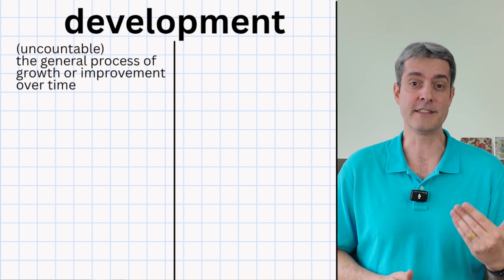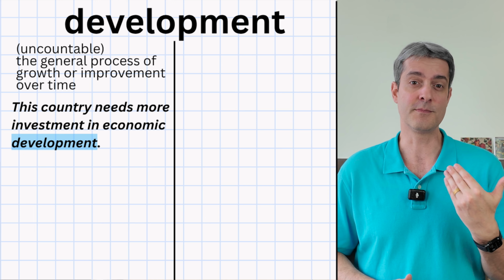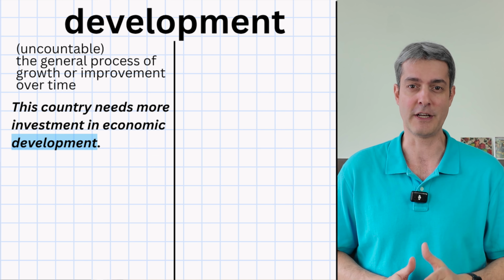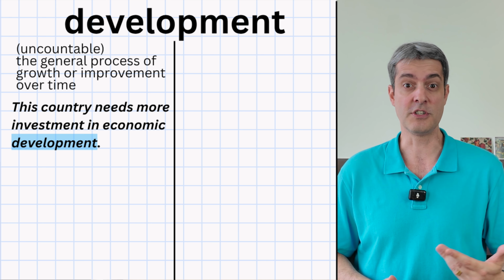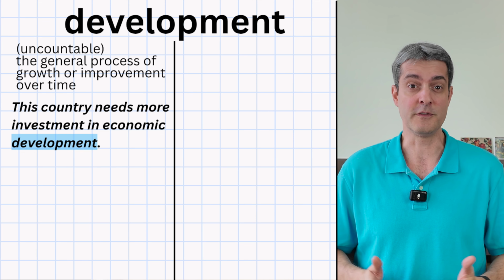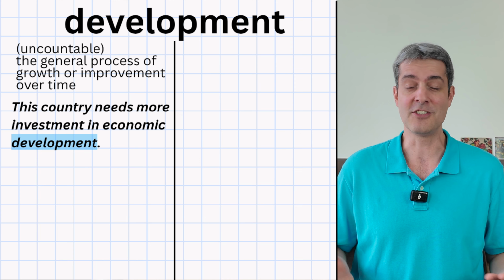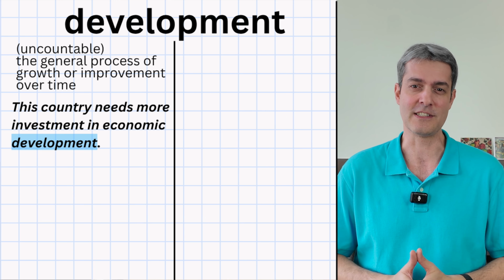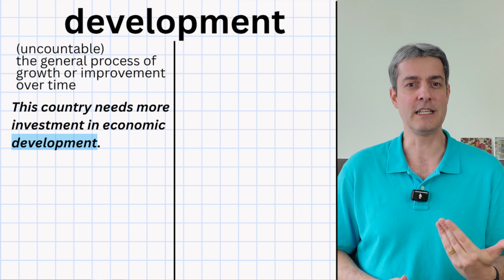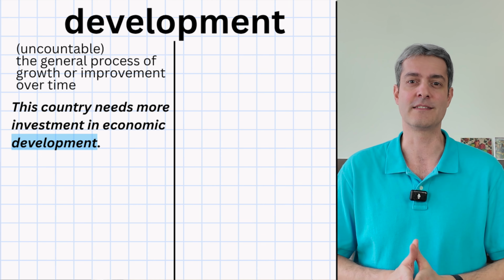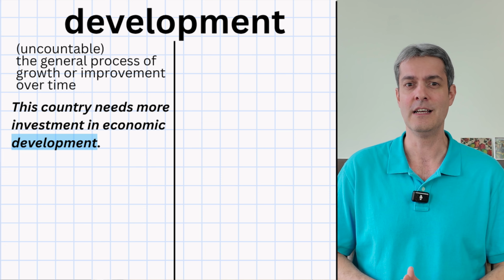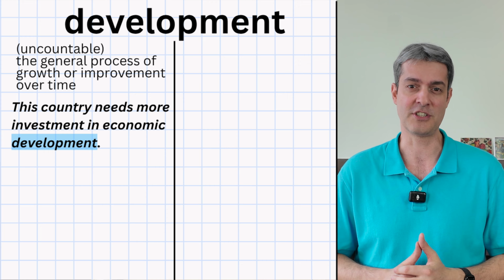For example, we could say, this country needs more investment in economic development. This means the country should spend more money to improve its economy. Things like building infrastructure, creating jobs, or supporting industries. Economic development here is about the overall process of improving the economy, not about individual projects.